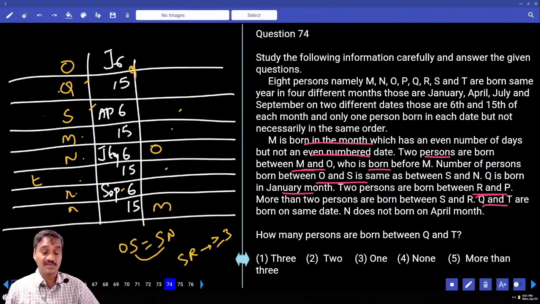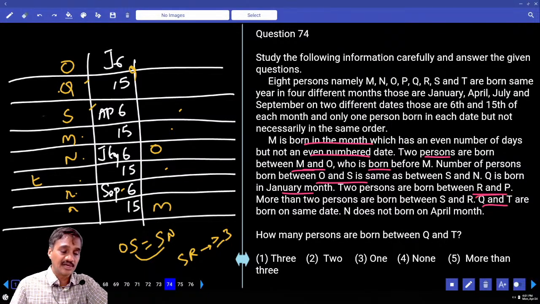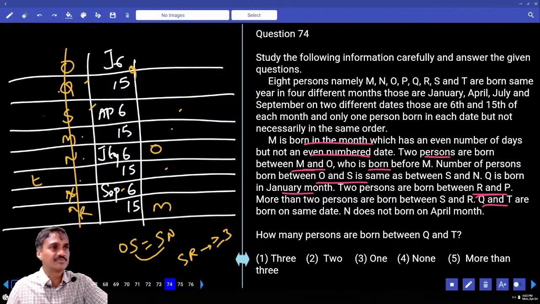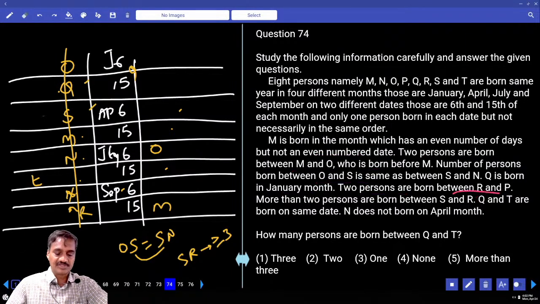2 persons between R and P. Now 2 in between R and P. If R is here, 2 in between R and P is not possible. Or if R is here, 2 in between R and P is not possible. And 2 persons between R and P. The next one. And coming back to this one, tell me what other possibility we have. But not 2 persons born between M and O.